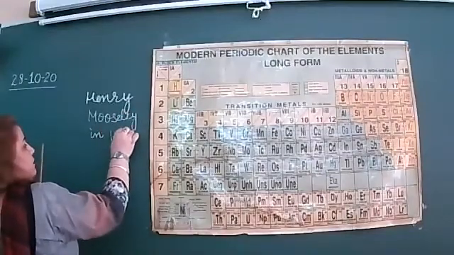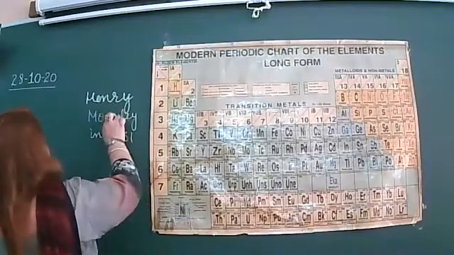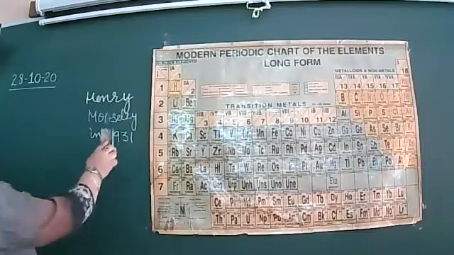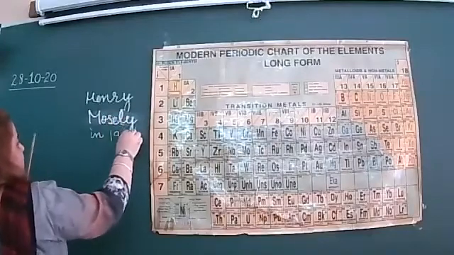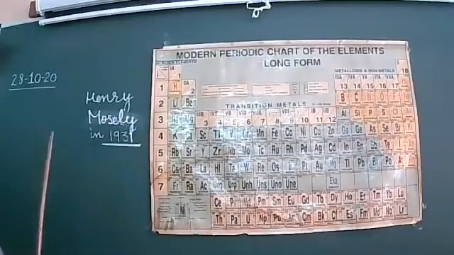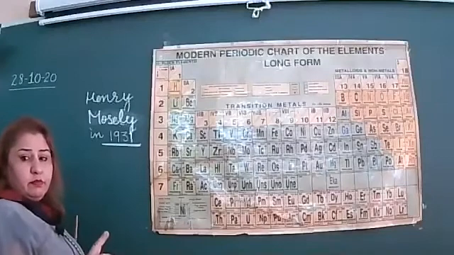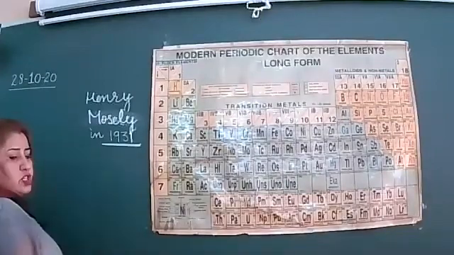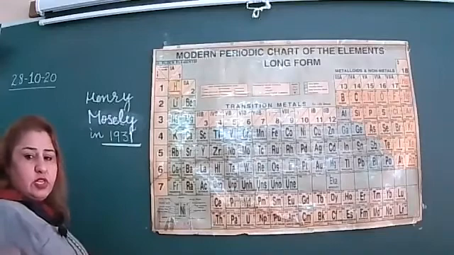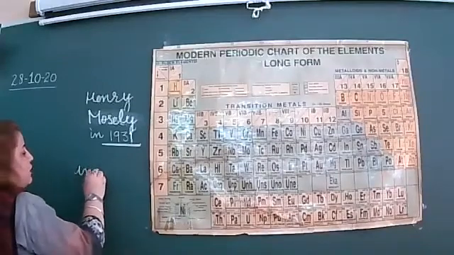In 1931, Henry Moseley gave a change. Dmitri Mendeleev told us that his periodic table is based on increasing atomic masses. Henry Moseley in 1931 suggested that rather than atomic masses, it is better to use increasing atomic number.